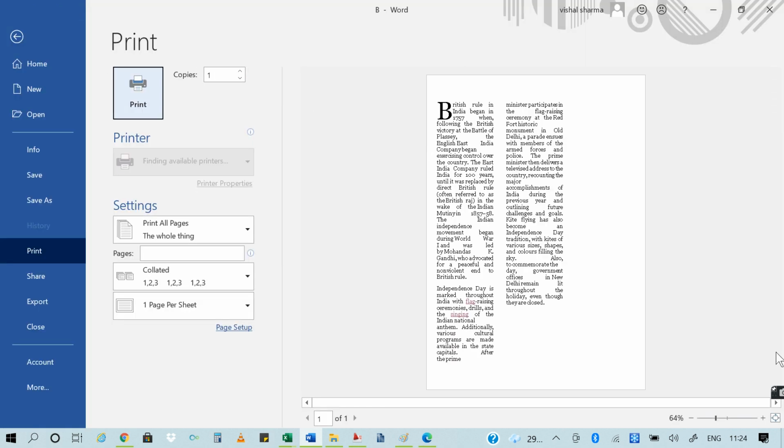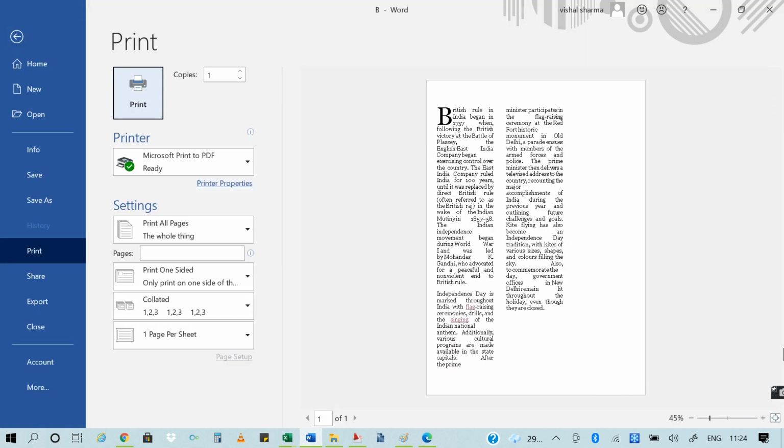So this is the print preview of landscape and portrait. This is portrait and that was the landscape option.